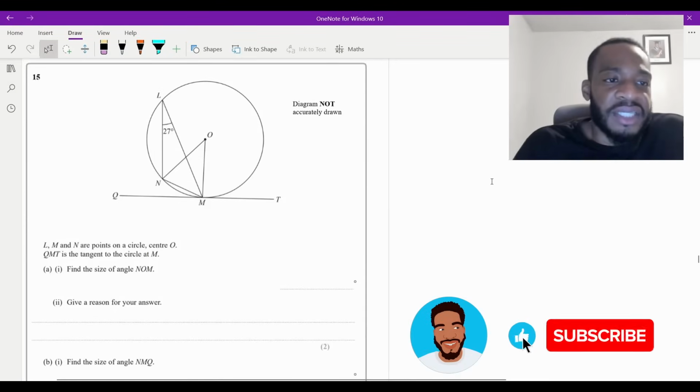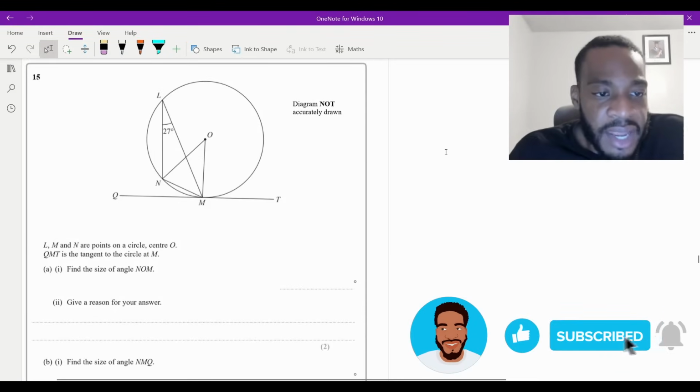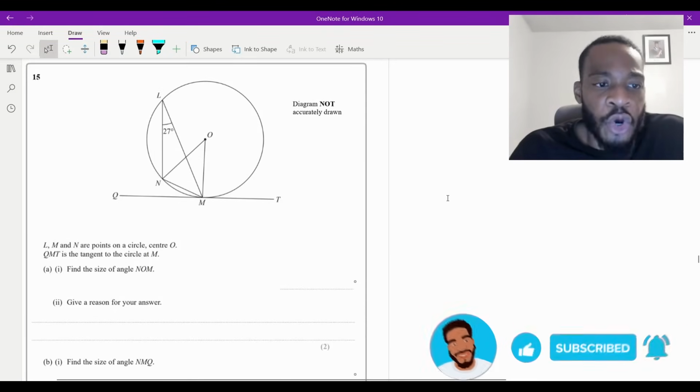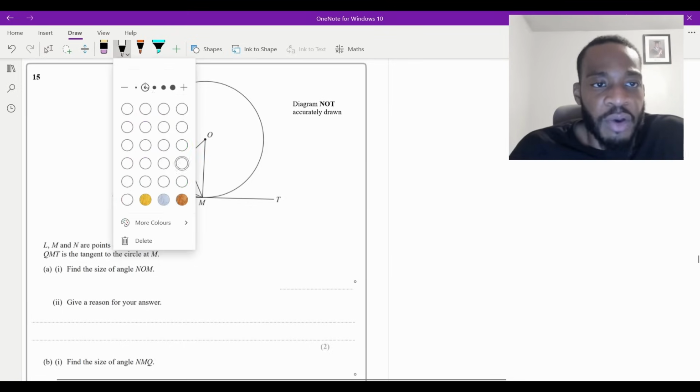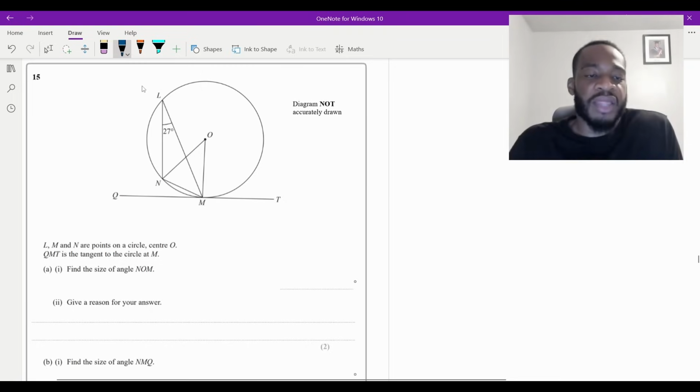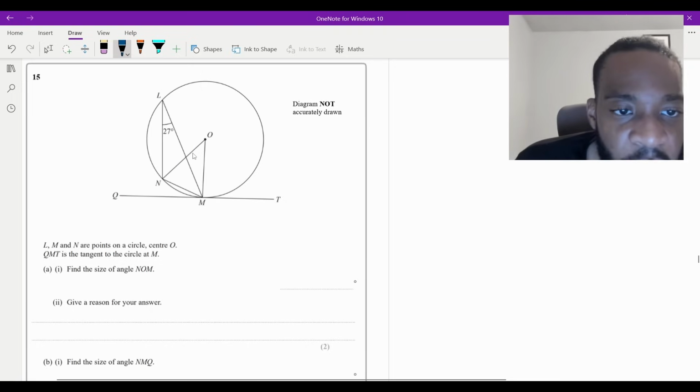Okay, so question 15 says L, M, and N are points on a circle, center O. QMT is the tangent to the circle at M. Part (a)(i) says find the size of angle NOM and give a reason for your answer, for 2 marks. So firstly, what I'm going to do is mark the angle in question. So NOM is this one at the center right here.